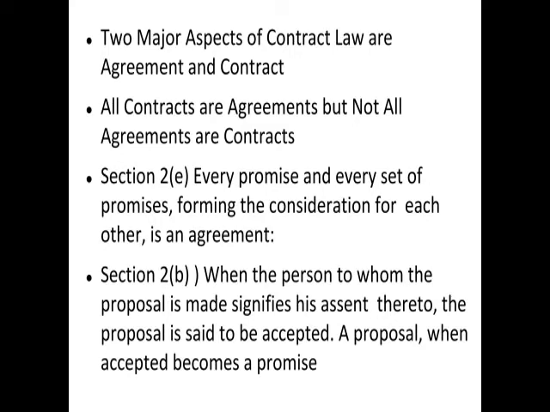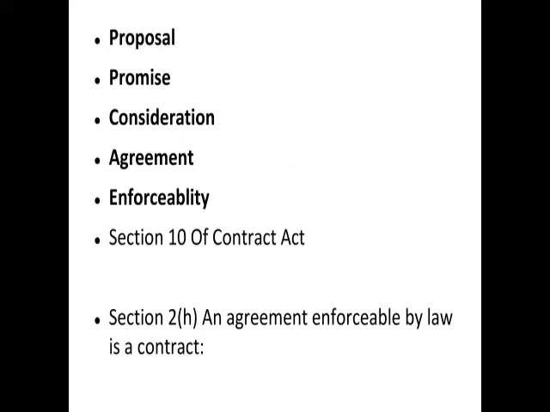So 2b says that it is a promise, and then it goes to 2e, where it says that every promise and every set of promises, if they have a consideration for each other, are an agreement. Now this is very important to understand. The next step is consideration. What is a consideration? It is that value, that service, that thing that you will do in return for that proposal.